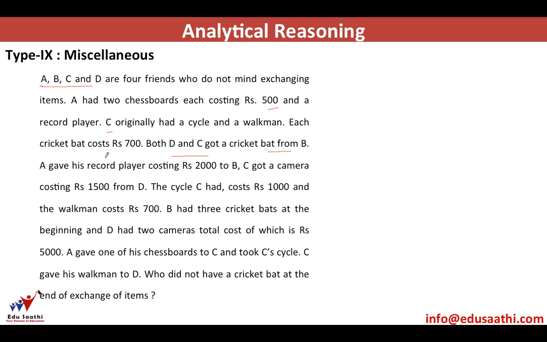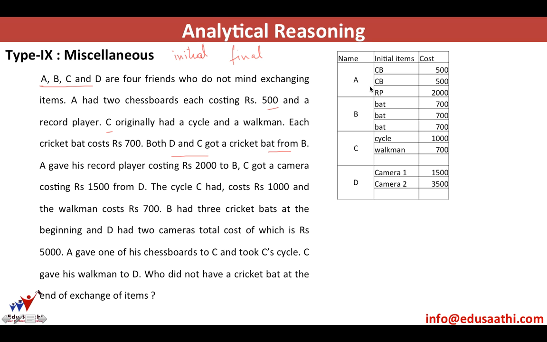So by reading this question, you can understand that there will be an initial stage where they have these items, and there will be a final stage wherein they have exchanged and are left with some items. So if you go through this, you can write names A, B, C, D, and keep on plugging in the information.